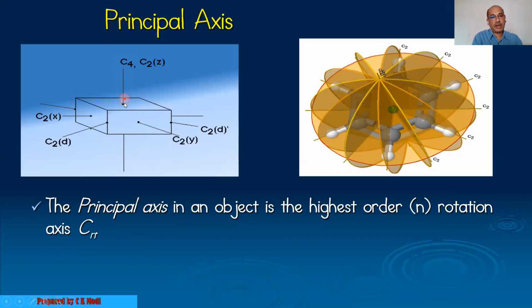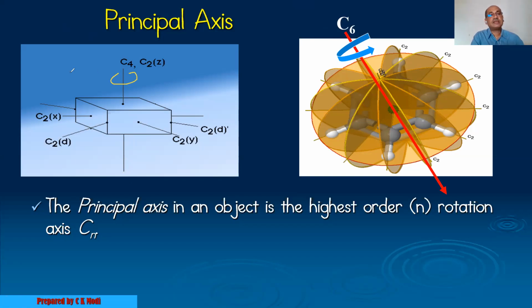Now, if you draw an imaginary line passing through the center of this molecule and rotate it by 90 degrees, after the 90-degree rotation we get an equivalent structure.